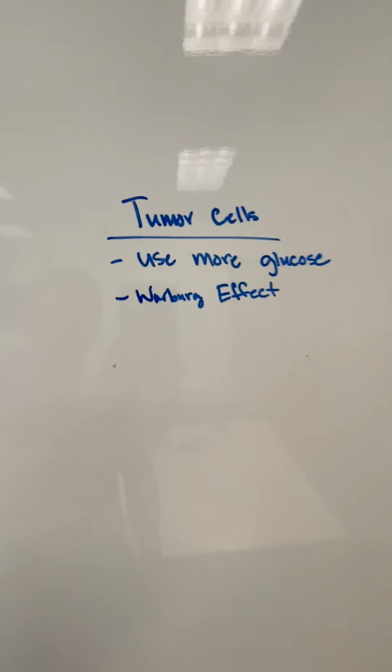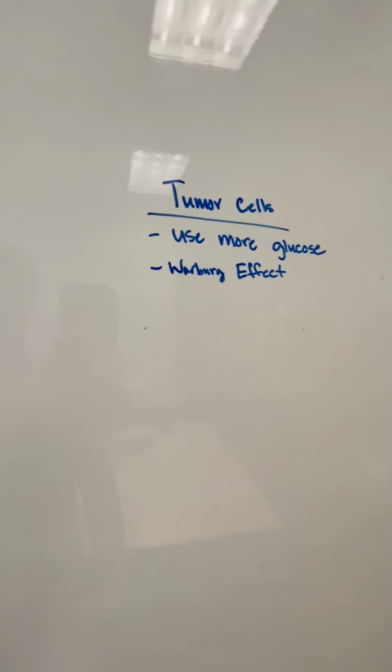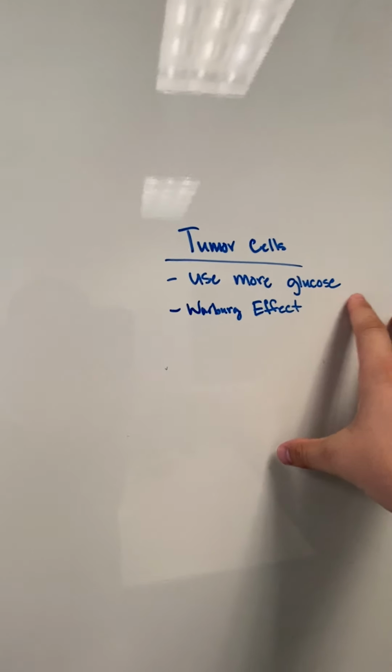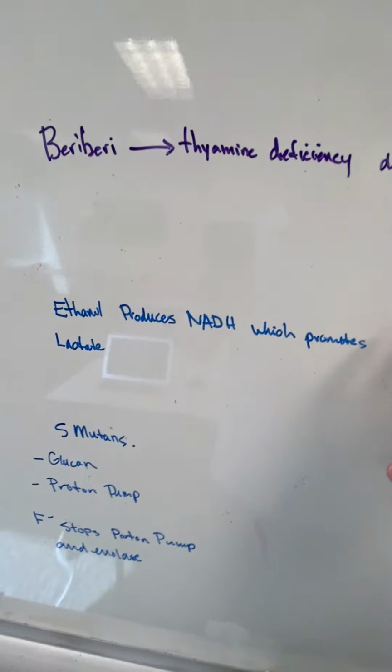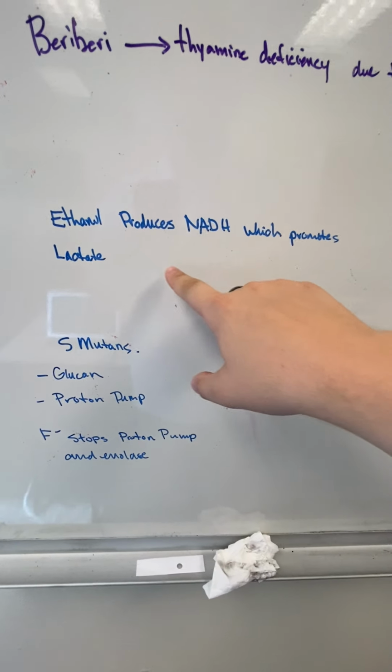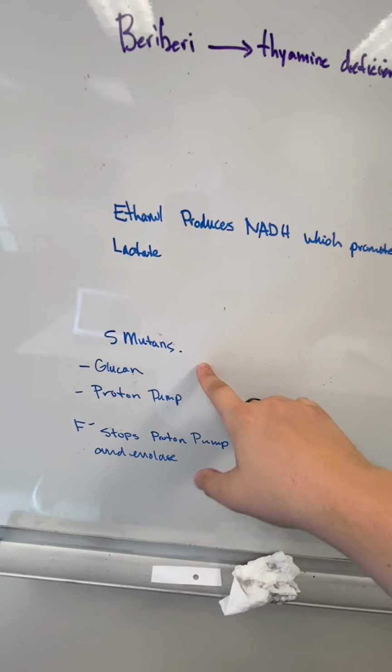Tumor cells consume a lot of glucose. It's also called the Warburg effect. And it's because they're anaerobic, so it stops the glycolysis from entering the TCA cycle. But because of that, those tumor cells have to consume a lot more glucose. And lastly, ethanol produces NADH, which promotes lactate, and then S. mutans